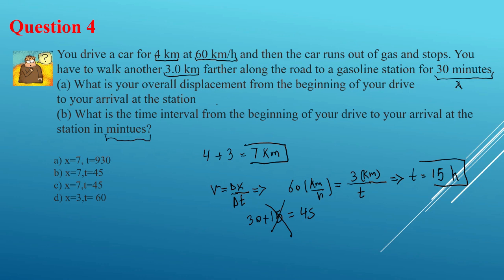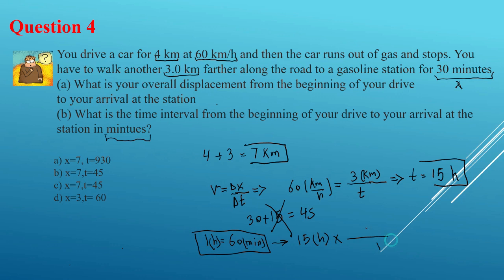So what I'm going to do is convert hours to minutes. How am I going to do that? I know 1 hour is equal to 60 minutes, and I'm going to use this conversion factor. So now, based on this conversion factor, my 15 hours is going to be times 60 minutes over 1 hour.